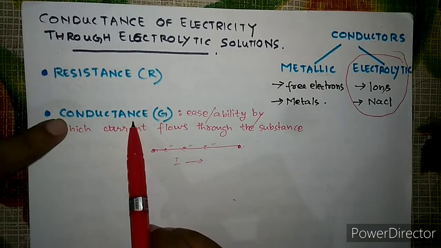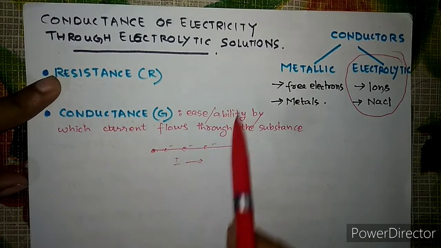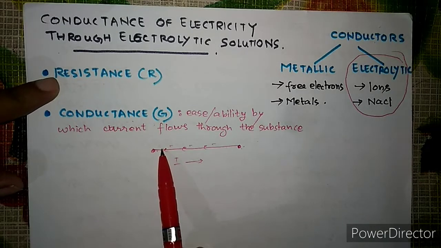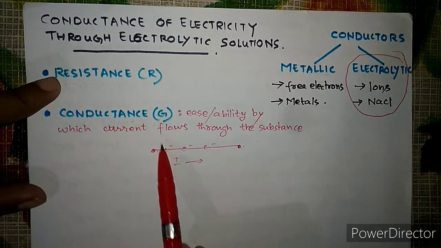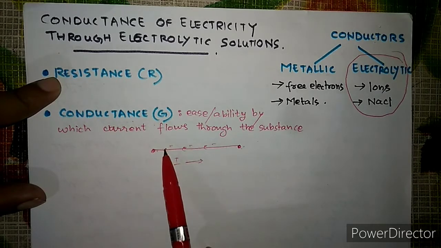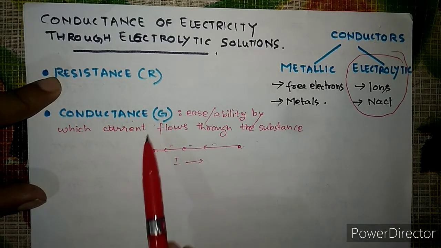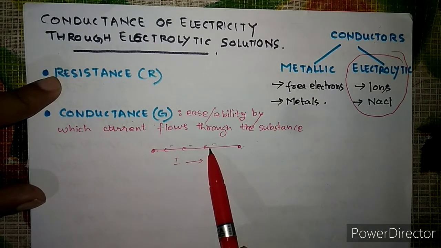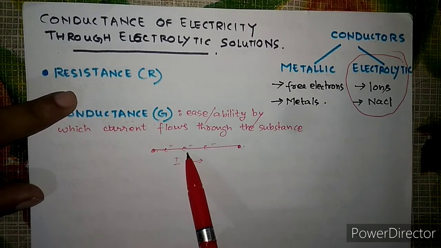So when we talk about conductance, we have to talk about resistance, because, students, some factors are there, like temperature. Temperature affects the conductance. When the temperature increases, the electrons which are flowing through the conductor undergo collisions.